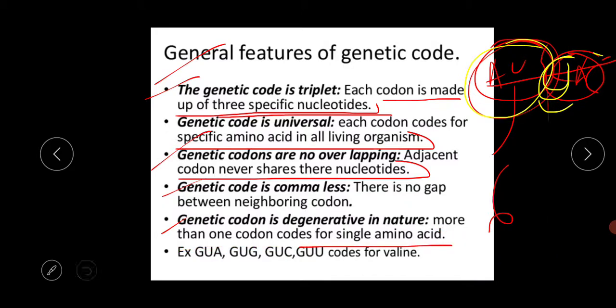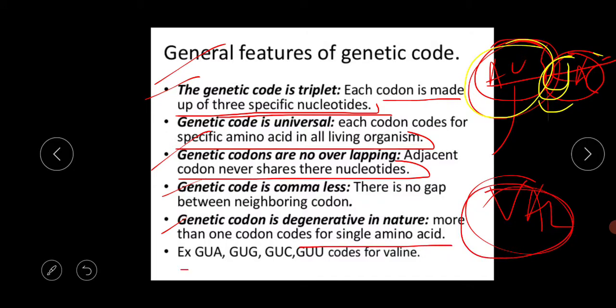Suppose one amino acid is valine. There are 3 to 4 codons that actually code for this valine amino acid. So there are several codons that code for a single amino acid. Just look at the example: GUA, GUG, GUC and GUU actually code for valine.